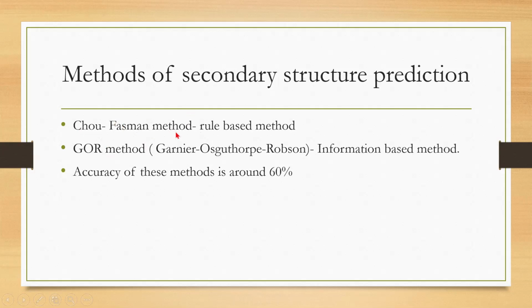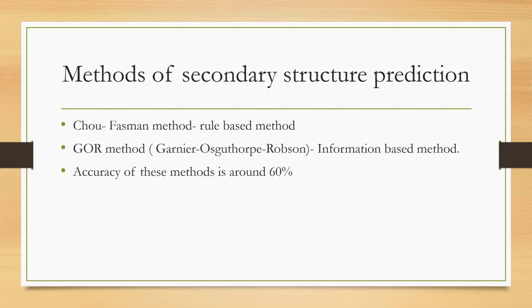Condition number 1: 4 should be helix favoring, that means their average helix propensity should be high.